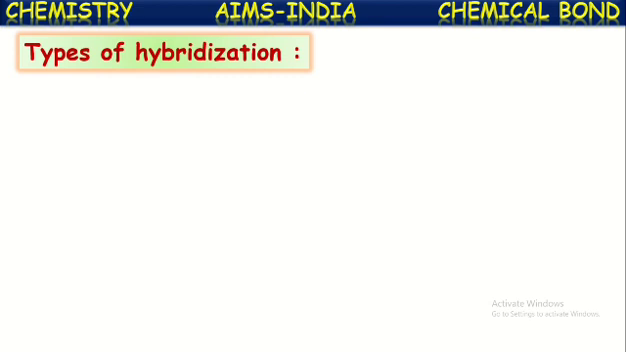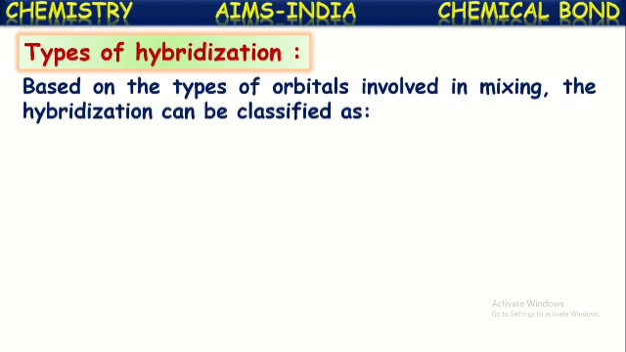Now let us see the types of hybridization. What do we mean by hybridization here? It is the phenomenon in which orbitals of an atom intermix with each other to form new orbitals with the same energy. That phenomenon is called hybridization, and those newly formed orbitals are called hybridized orbitals. Based upon the type of atomic orbitals involved in the mixing, this hybridization can be classified into different types.